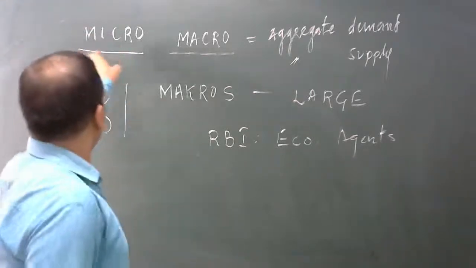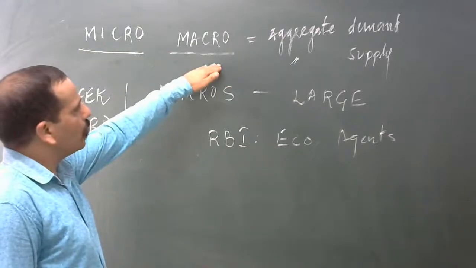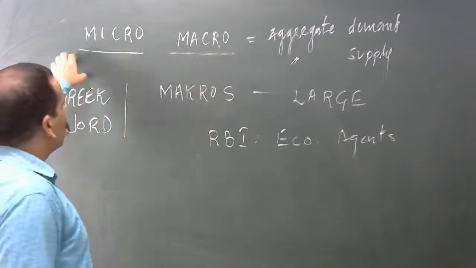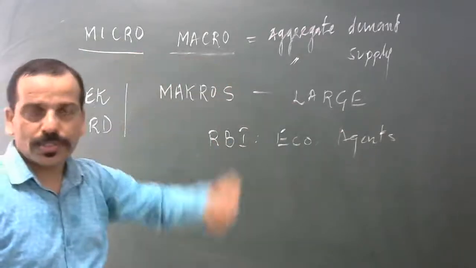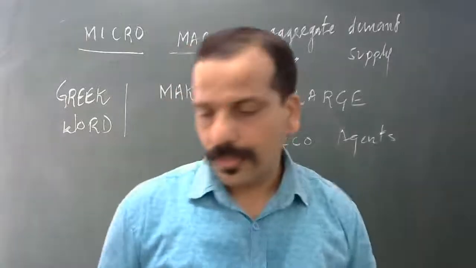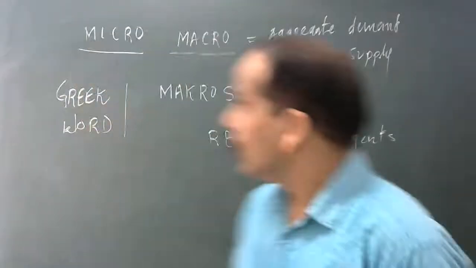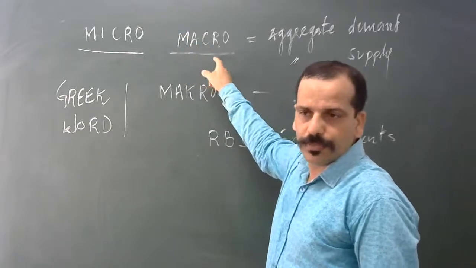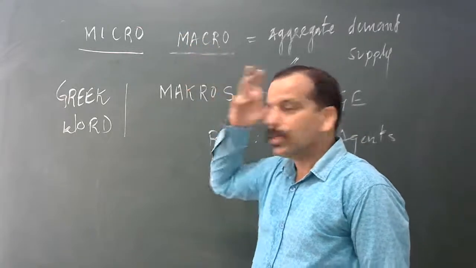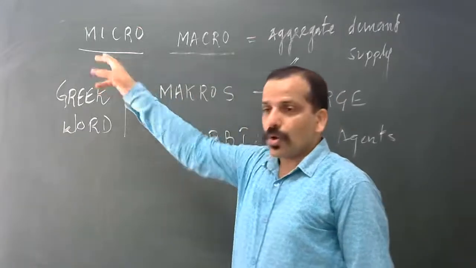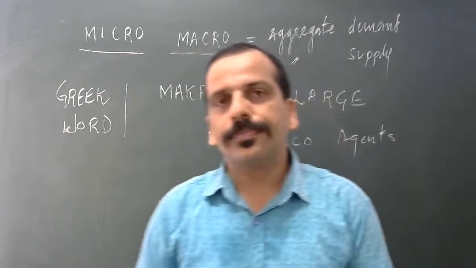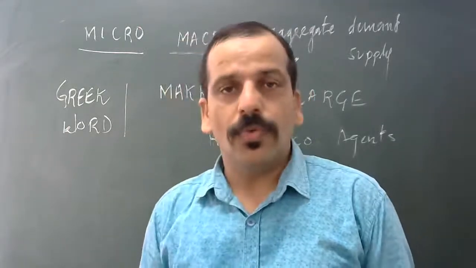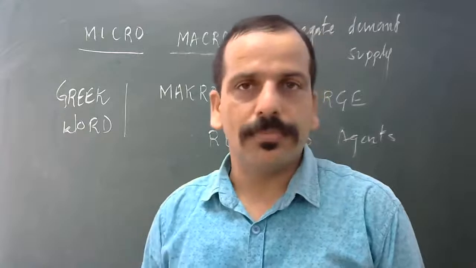So when we study microeconomics, the macro variables remain constant. When we study macro, the micro variables remain constant. Let us understand with the help of an example. For example, we are talking about the inflation rate in the economy. At this time, the price of a particular product may be falling. Overall, there is inflation in the economy.